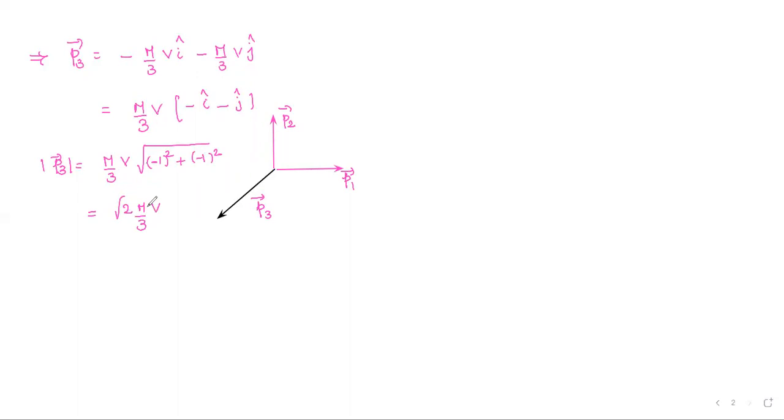This is the linear momentum. And its direction, if you see, is exactly like minus i cap minus j cap now. Even if you want the direction from here also, you can see how much angle it makes with the x-axis.